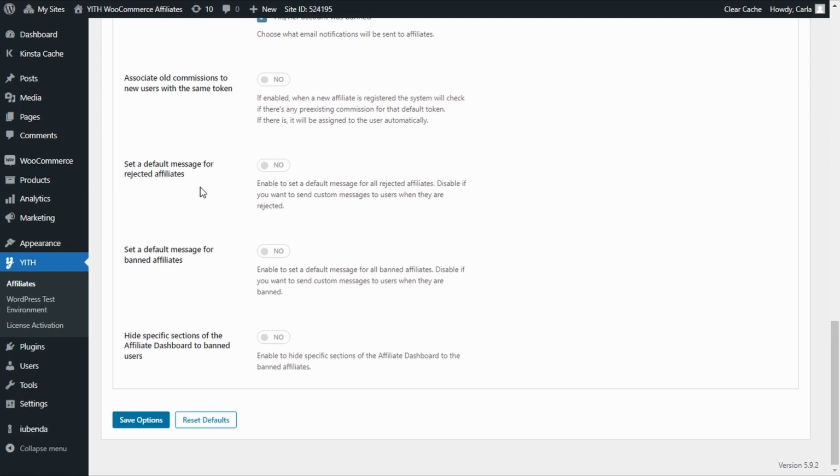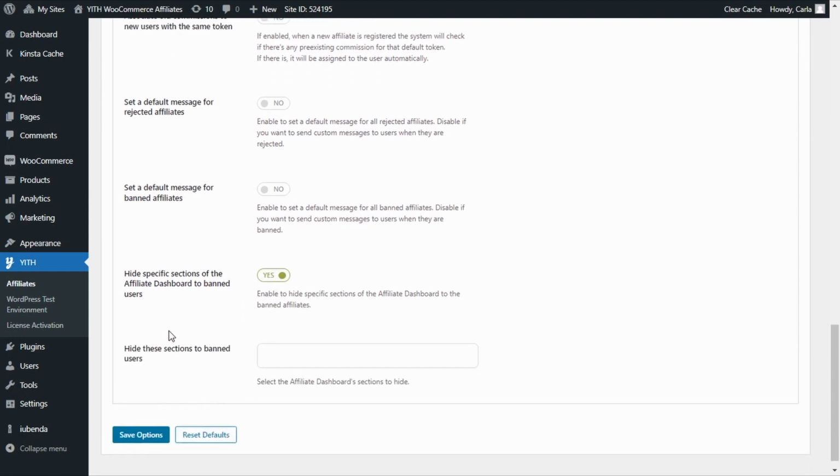If you don't enable this, you are going to be able to write a custom message for every user that is rejected. We have the same option here for banned affiliates. You can send a default message to all banned affiliates, or you can send custom messages to every user you ban. And finally, we have the option to hide specific sections of the affiliate dashboard from banned affiliates. If you enable this option, you're going to see that you can choose the sections that you want to hide, and you have the sections right here to choose from.